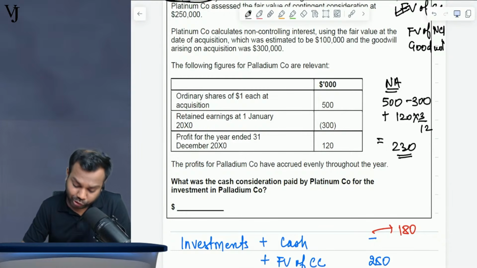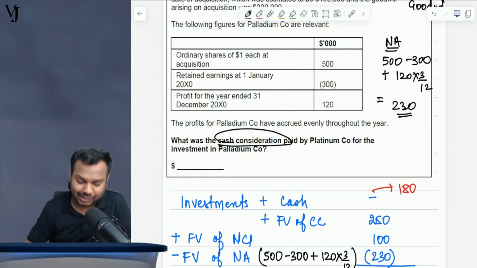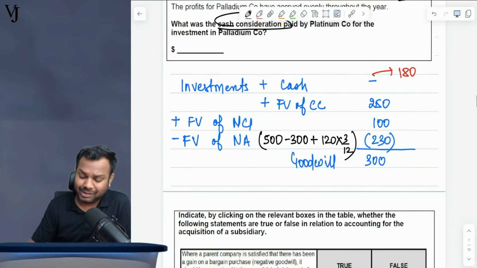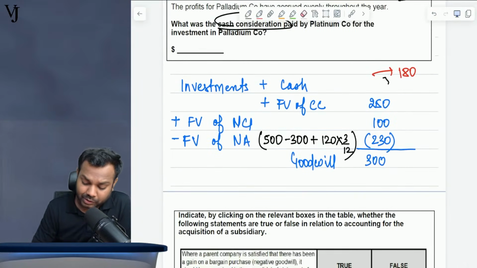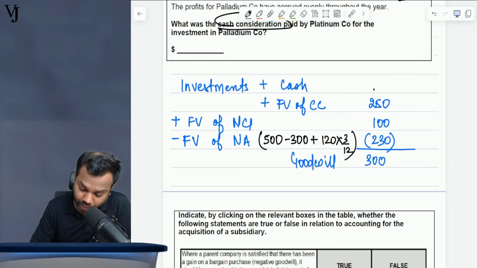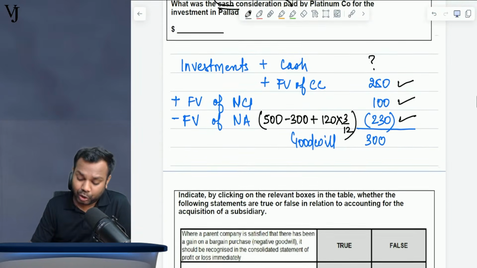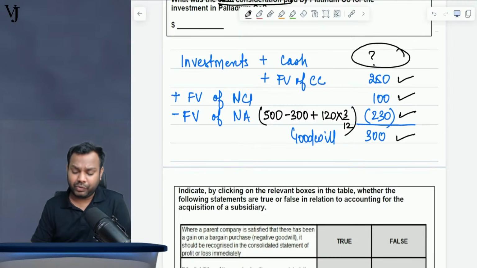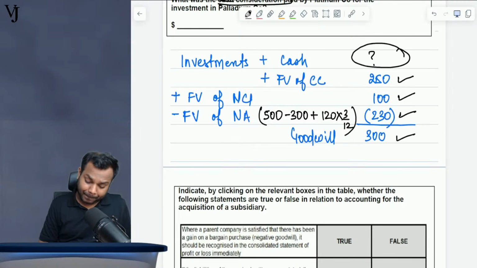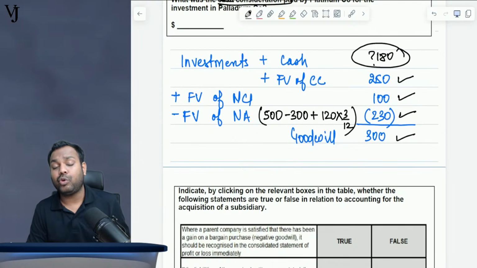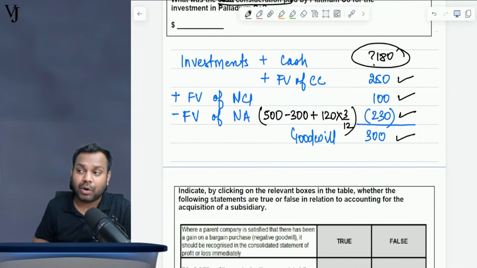So now understand what the question is asking for. What is the cash consideration? So that's a balancing figure. See, understand. Investment cash balance is what you have to find. Fair value of contingent consideration is given in the question. Fair value of NCI is given in the question. Fair value of net assets is given in the question. Goodwill is given in the question. Now, can you find this one? So it is very simple. Goodwill is 300 plus 230 minus 100 minus 250 is 180. So we have to do back calculation, and you will find the value of cash as the balancing figure.